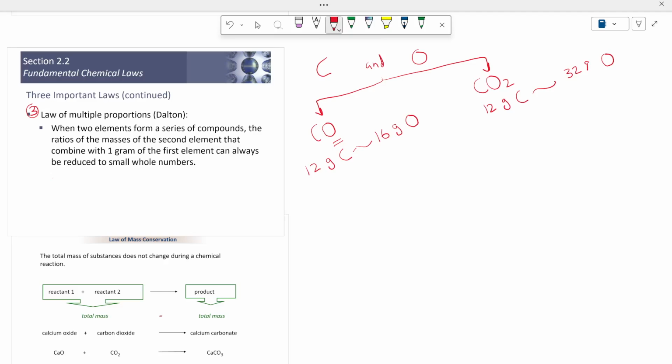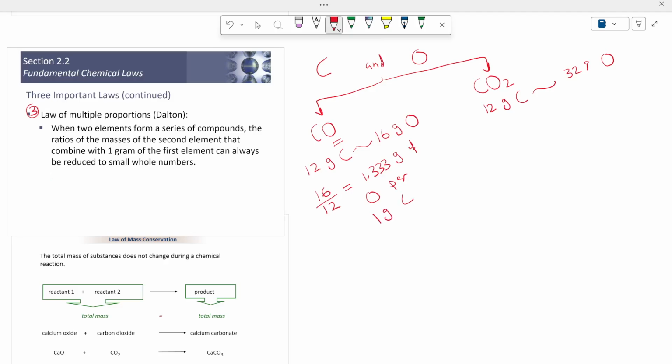Now we can find the ratio of oxygen that can combine with 1 gram of carbon. How? Just divide over 12. If 16 grams of oxygen combined with 12 grams of carbon, we can find the mass of oxygen that combines with 1 gram of carbon by dividing 16 over 12, which equals 1.333 grams of oxygen per 1 gram of carbon.